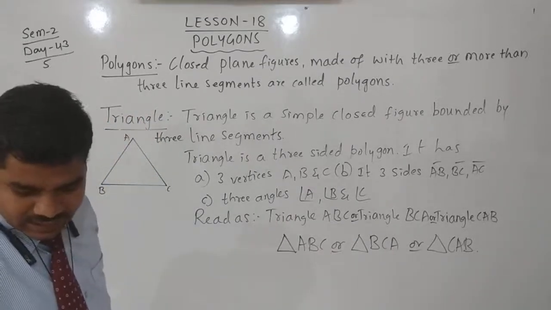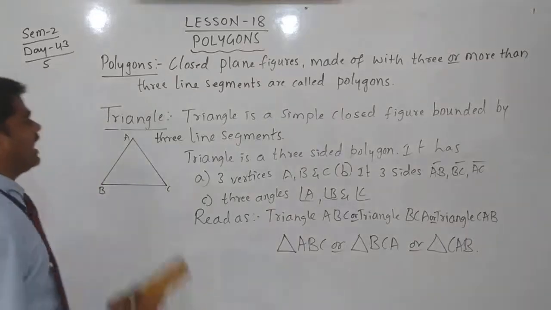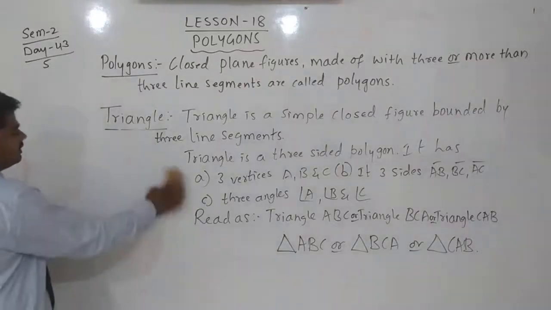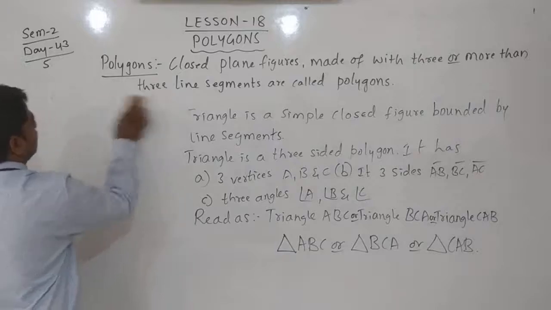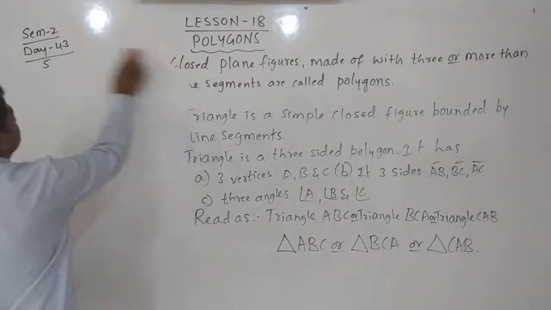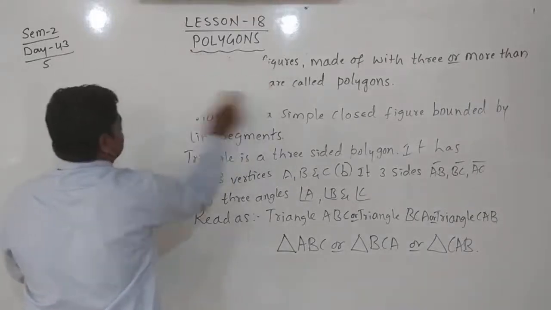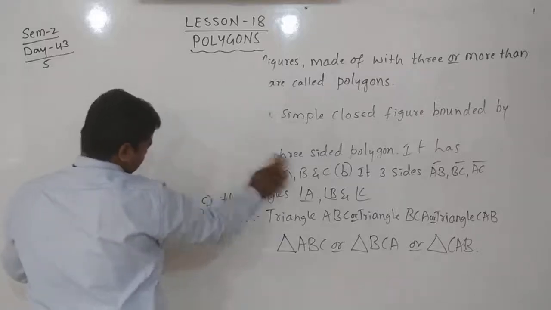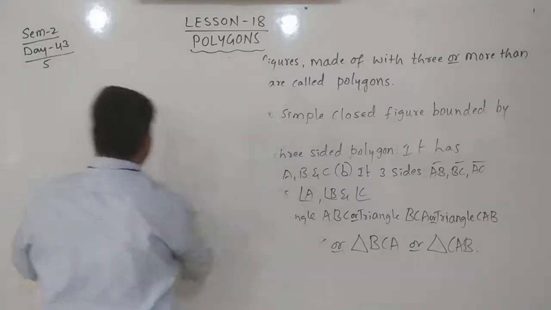After this, we can go to the types of triangles, based on their sides measurement or their angle measurement. We can divide triangles into different types.